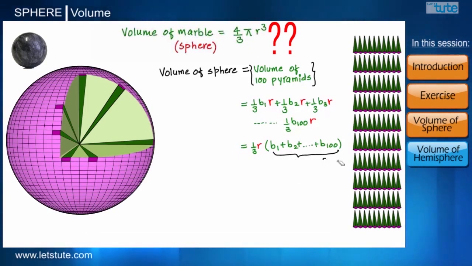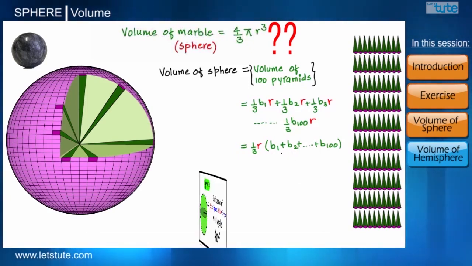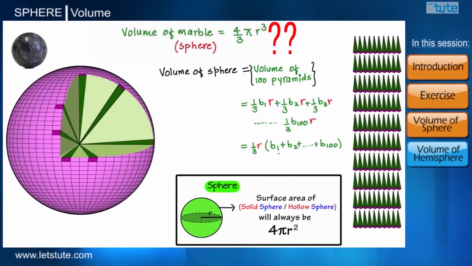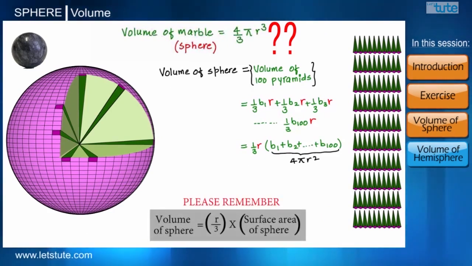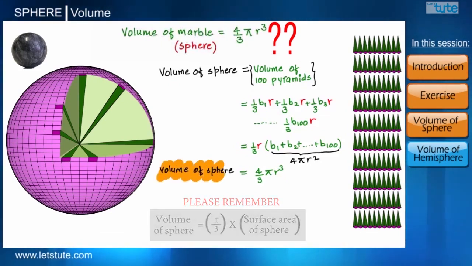So instead of this, we can write the surface area of the sphere, which we have already learned in our previous session, which is 4 pi r squared. And therefore, we get the formula as 4 by 3 pi r cube. So this is how we derived the formula for volume of a sphere.